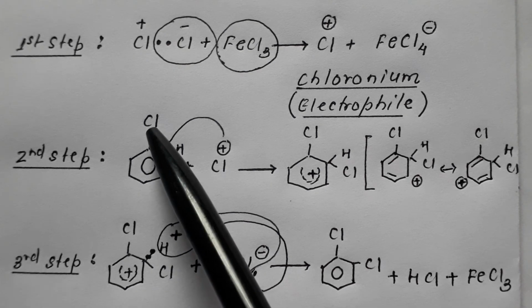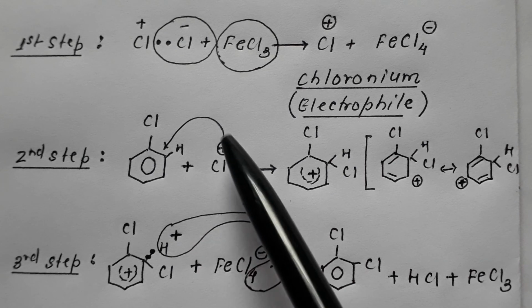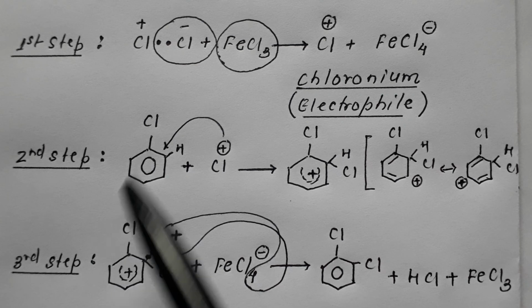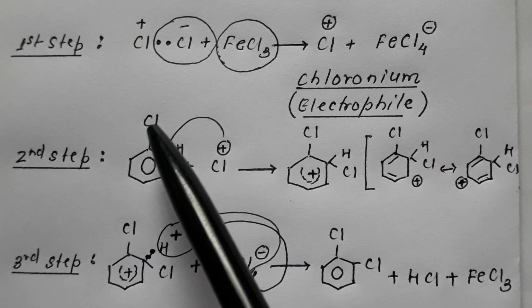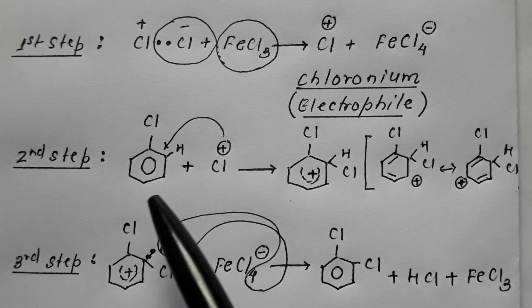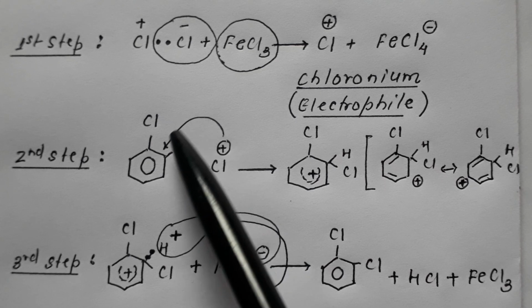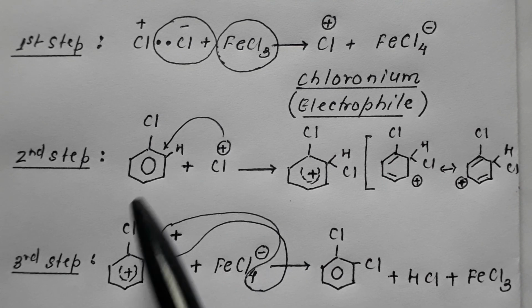As I told you, this group is ortho-para directing, therefore this chloronium will attack either at the ortho position or at the para position.